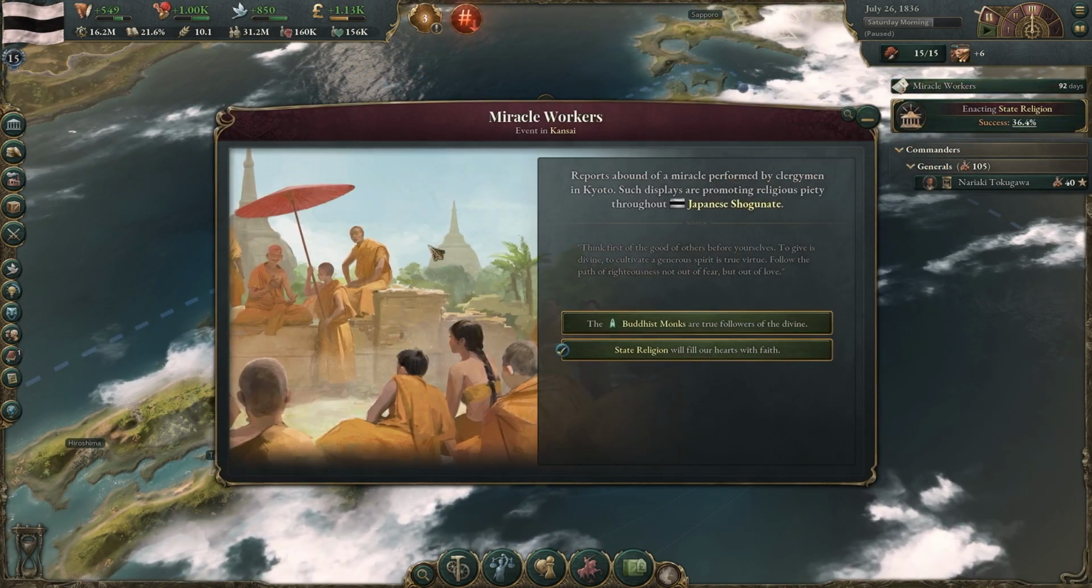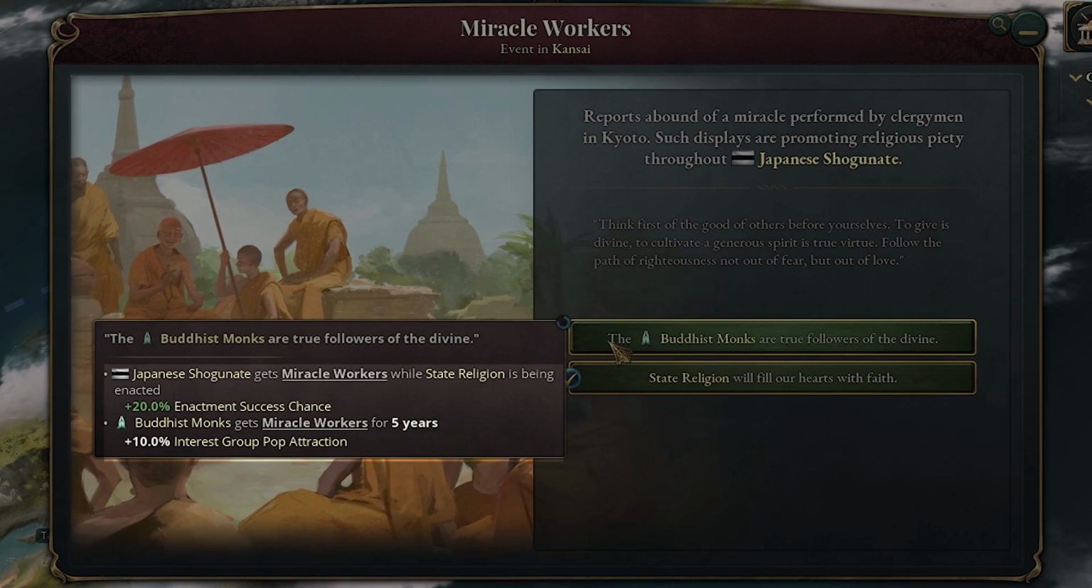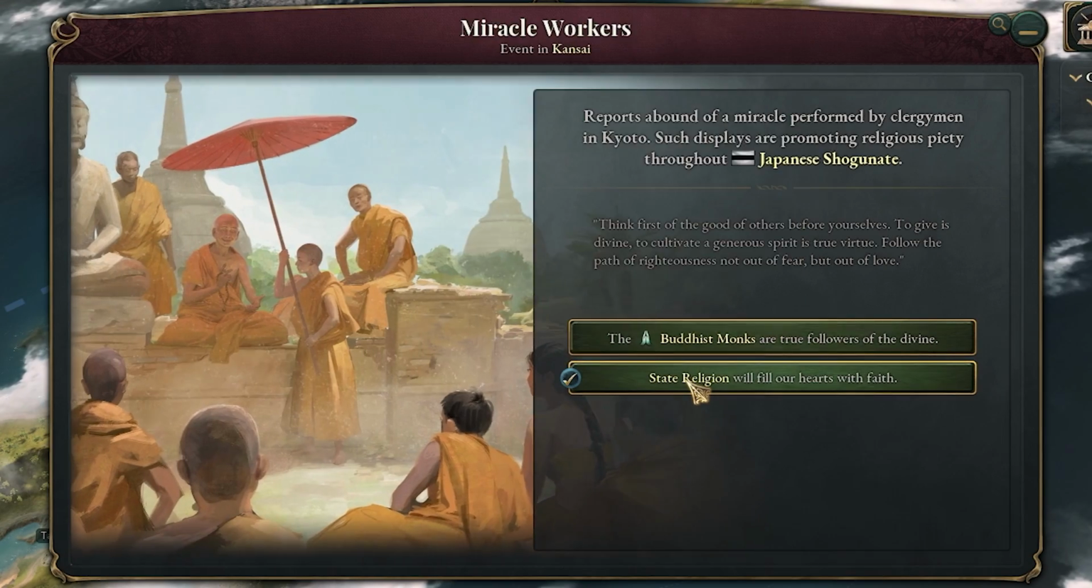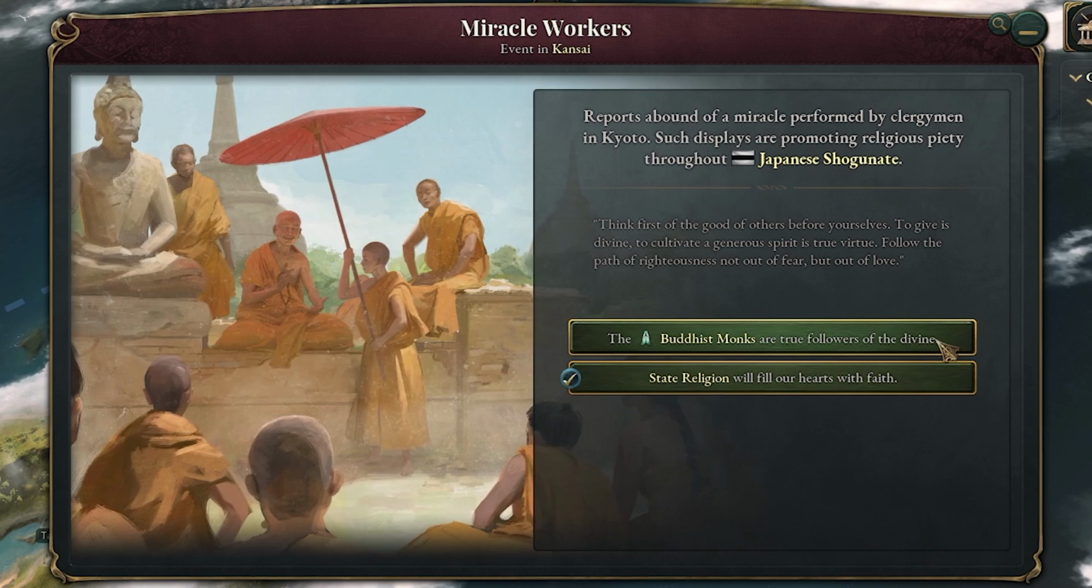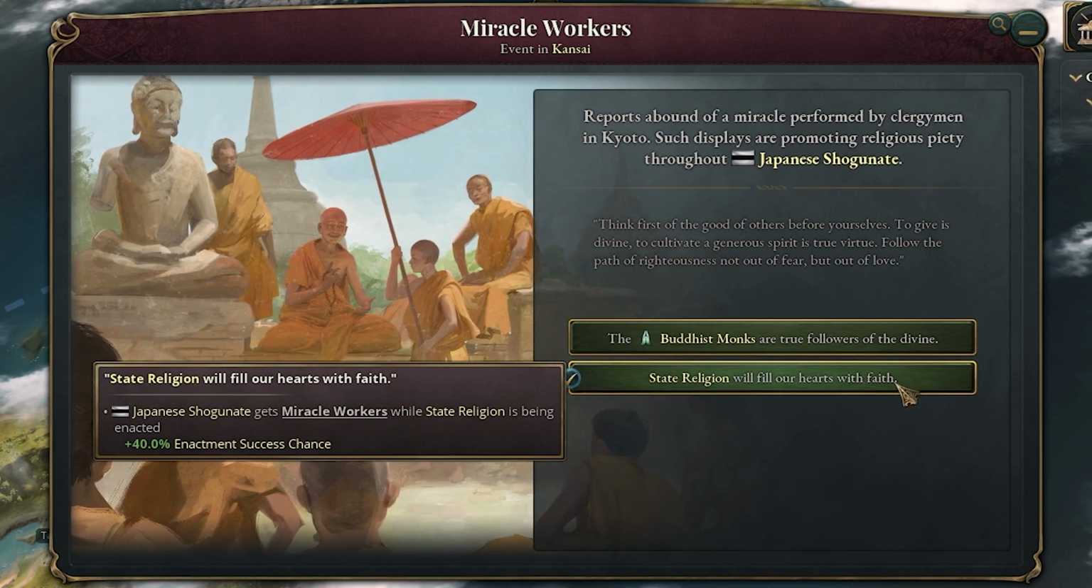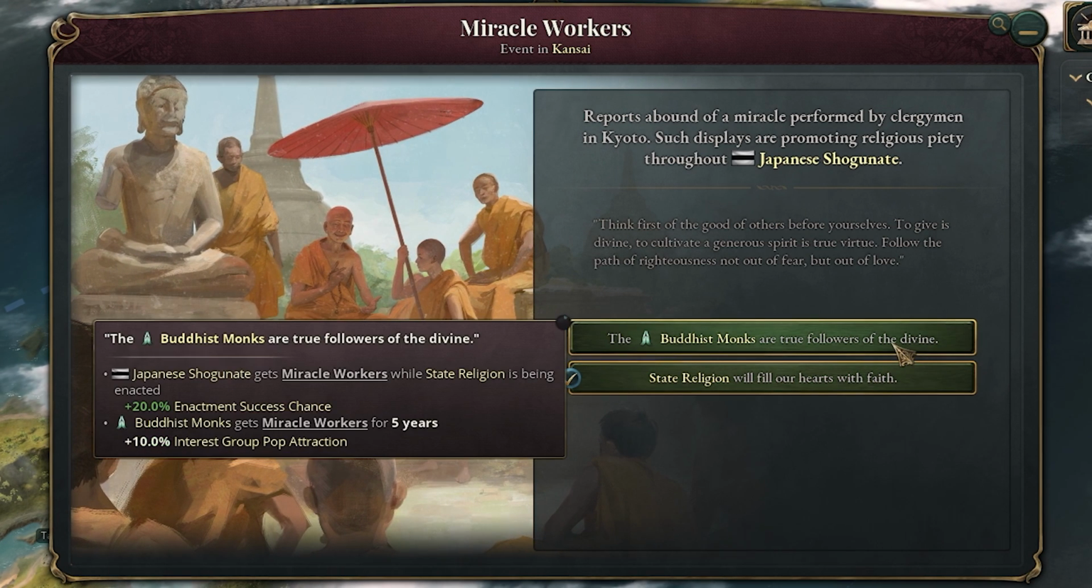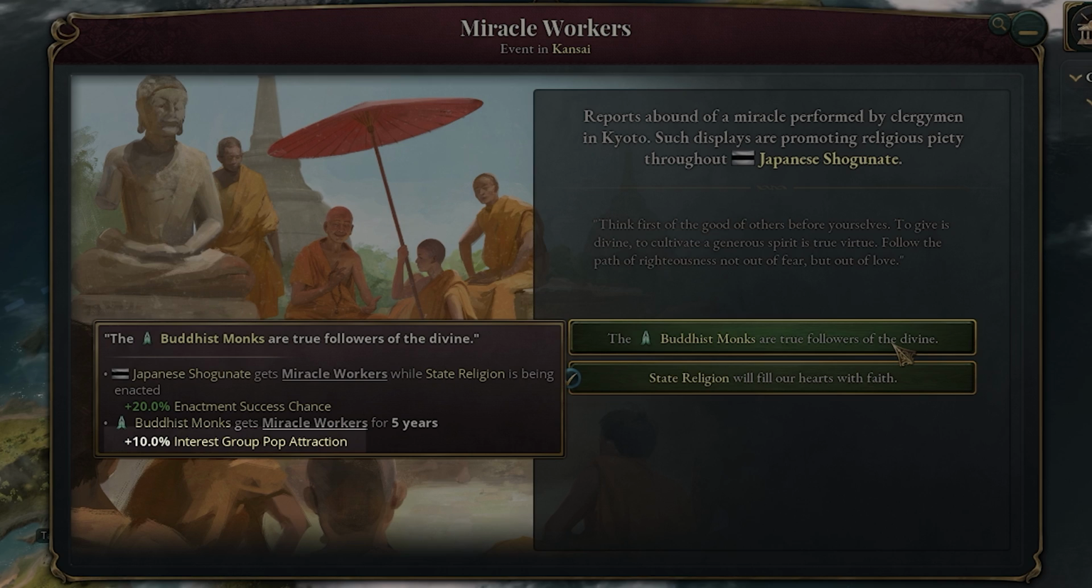We're going to see what we got. Miracle workers. The Buddhist monks are true followers of the divine, so we could get our enactment chance even higher, which is awesome. The other option is just to let it go up plus 40%, but this one's very good because we also get interest group pop attraction. So that means more people are going to join the group. This is a great event.